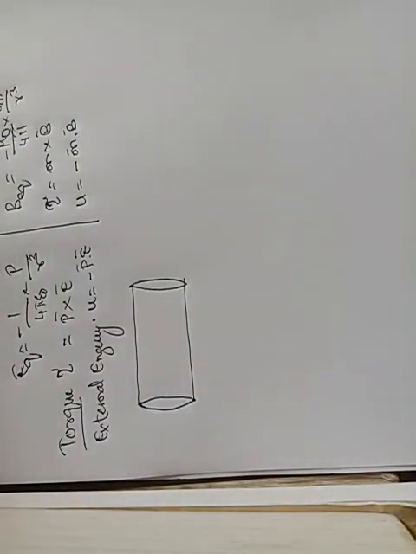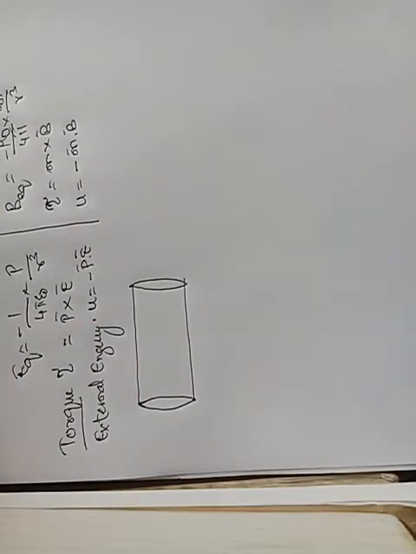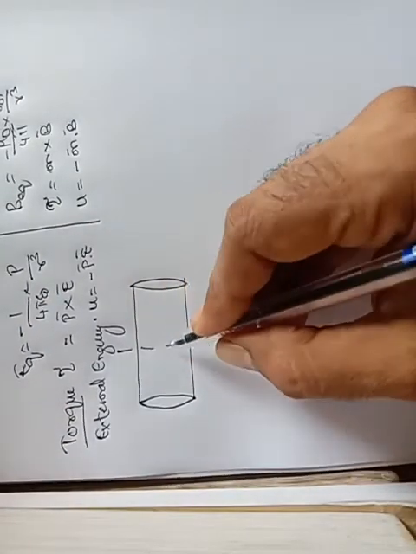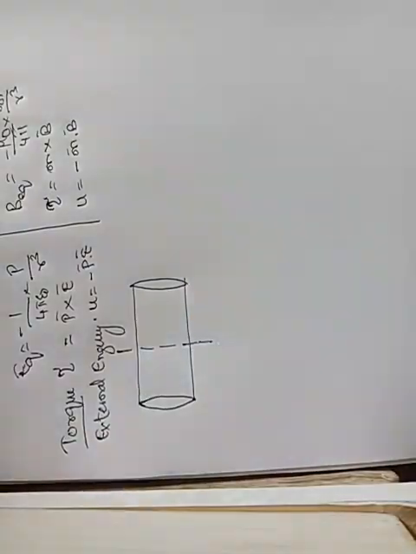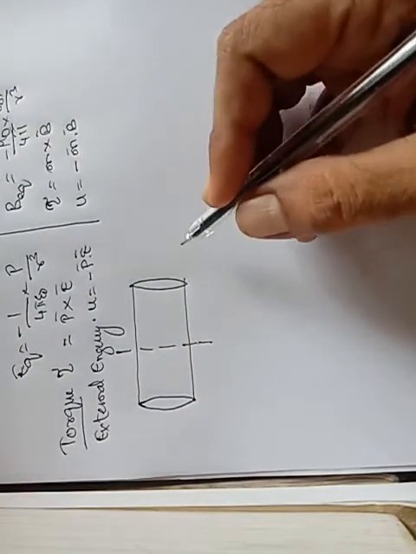We are considering that the solenoid is having n number of turns per unit length. So if n number of turns of the solenoid is there, we will consider that this is the solenoid and it is having n number of turns.